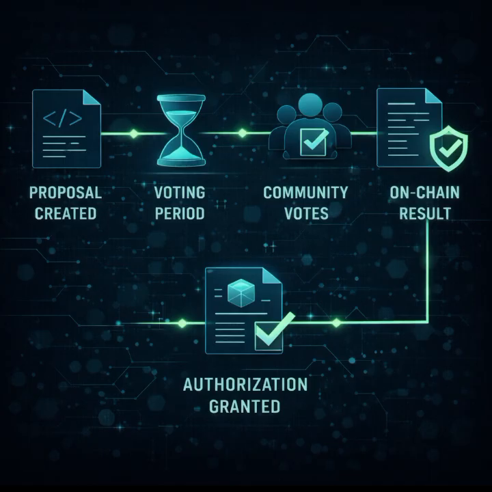How a vote works. The decision flow is simple and transparent. A proposal is created. A voting period begins. The community votes. The result is recorded on-chain. If approved, the action becomes authorized. No execution happens outside this process.